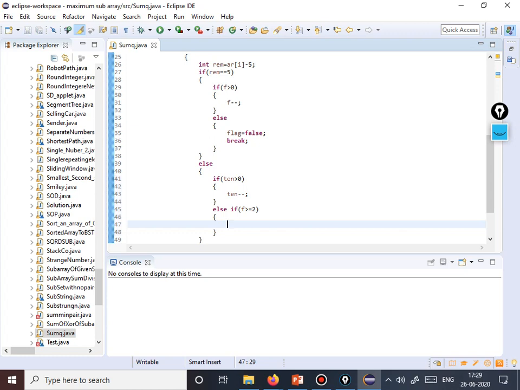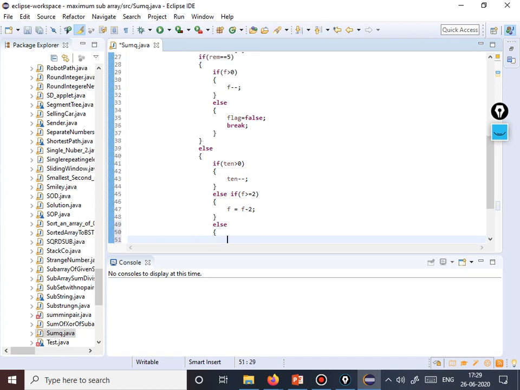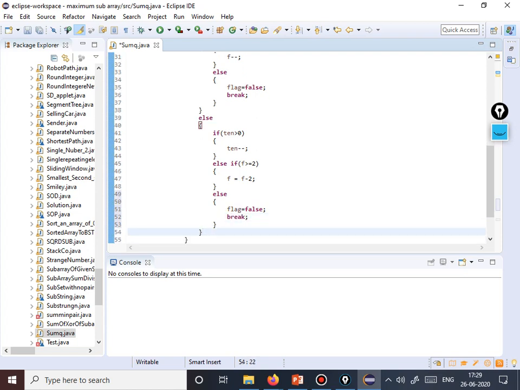If f is greater than or equal to 2, which means there are at least two 5 coins, we reduce f by 2, because we want to return two 5 coins, and the summation of that would be 10. All right, I guess we are done now. In case neither of these conditions is met, which means we do not have a single 10 coin, nor two 5 coins, then our flag will be false and we break out of the loop, which means the chef won't be able to pay the customer. So I guess the solution is more or less done.